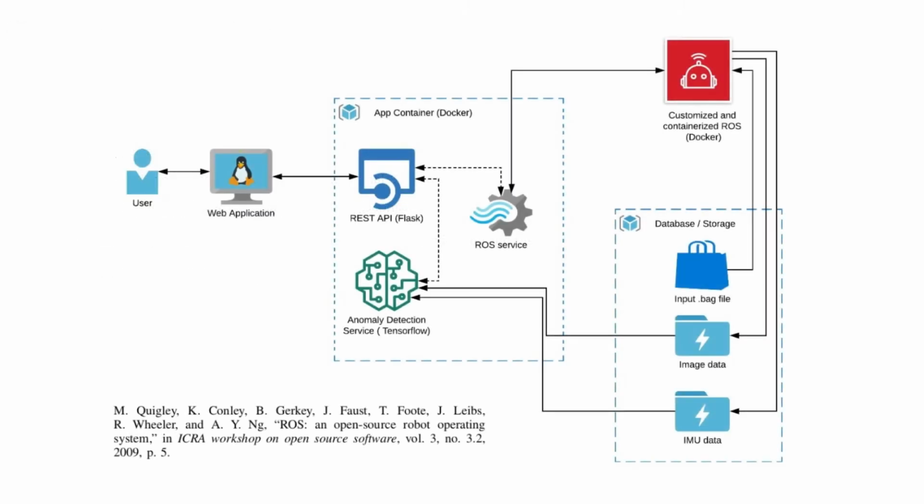The overall architecture consists of 3 main components: web application, backend, and storage. Once the user stores the bag file and initiates the process, ROS plays the bag file and stores the stream of the image and IMU data in the storage. Simultaneously, the anomaly detection service reads the stream of data and identifies anomalies. The user can view the data using the web application through the REST API. The whole application is containerized using Docker for easy deployment or installation.